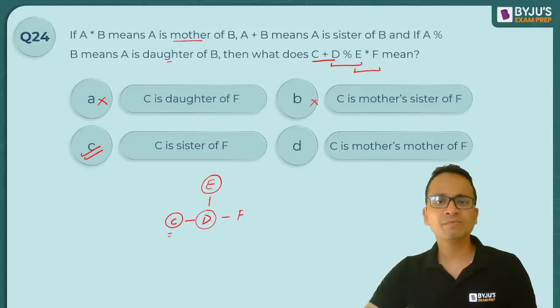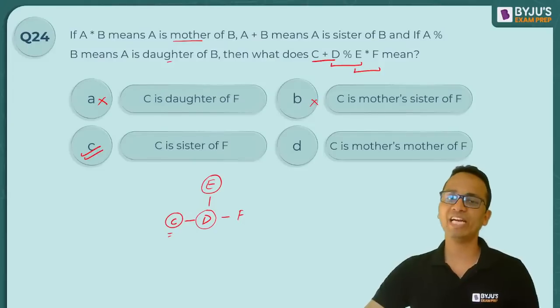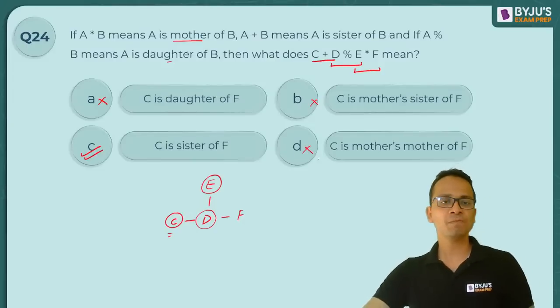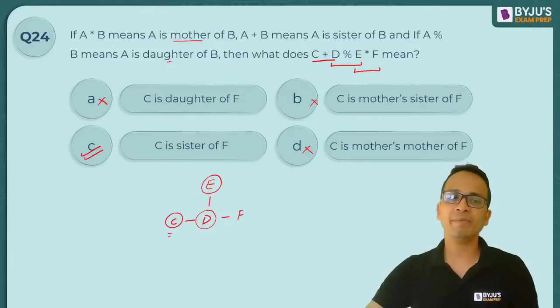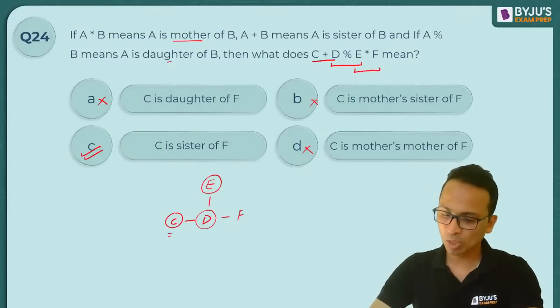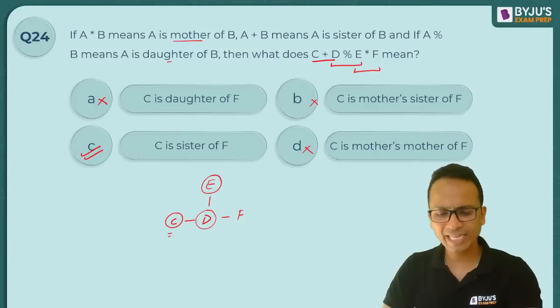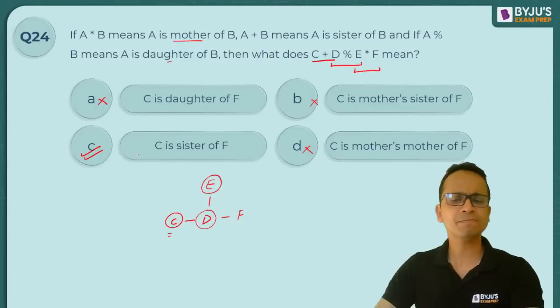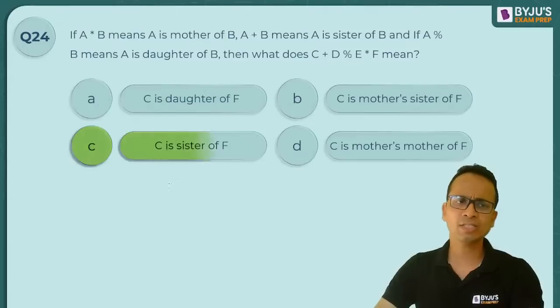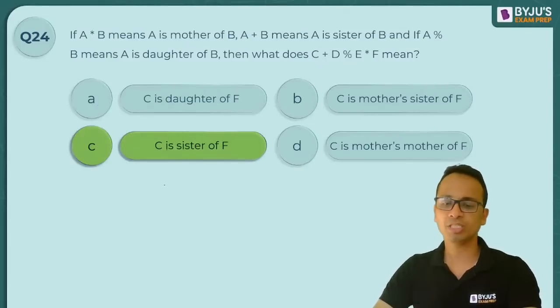Last option भी देख लेते हैं. C is mother's mother of F. No, definitely not. They are at the same generation. So A, B and D option eliminated. C is absolutely correct. So all of you, yes, सबने ही C आंसर दिया है. एक दो स्टूडेंट्स ने थोड़ा सा गलत आंसर दे दिया. Never mind, just understand this one and the correct answer will be option C.